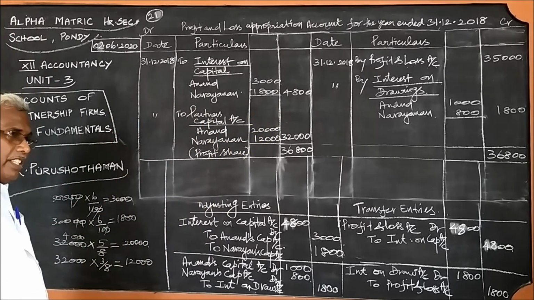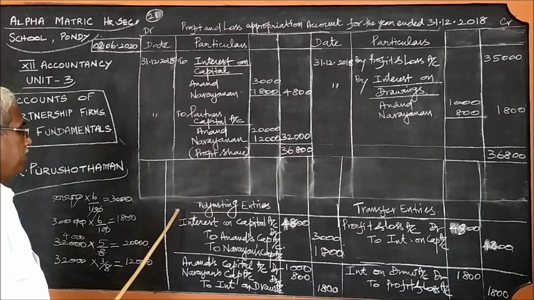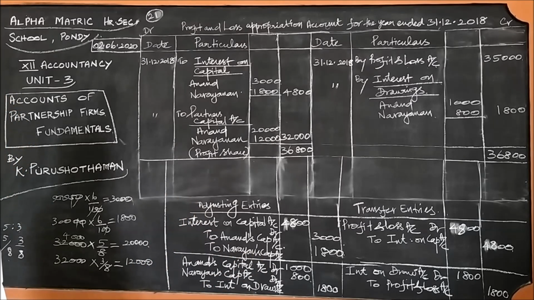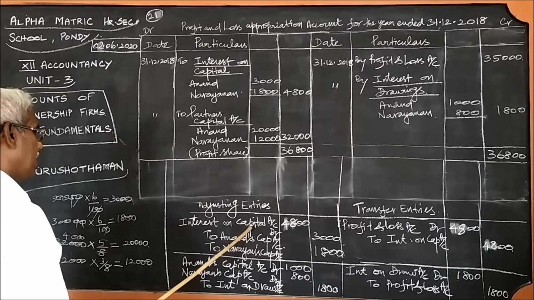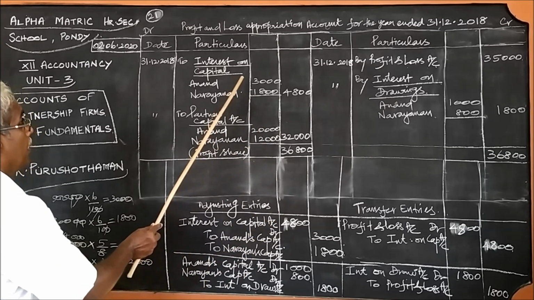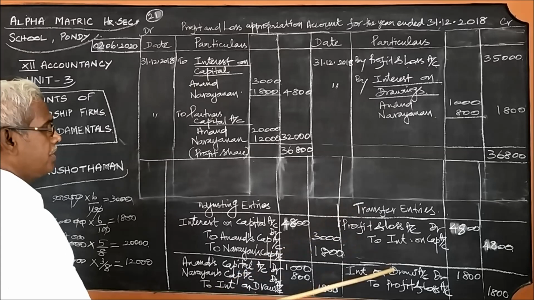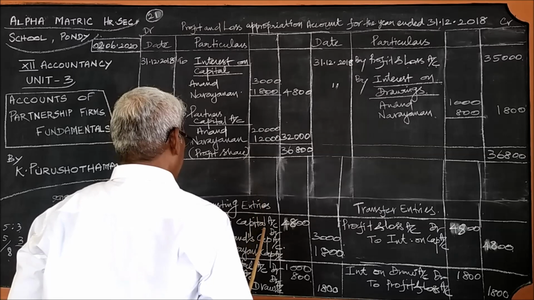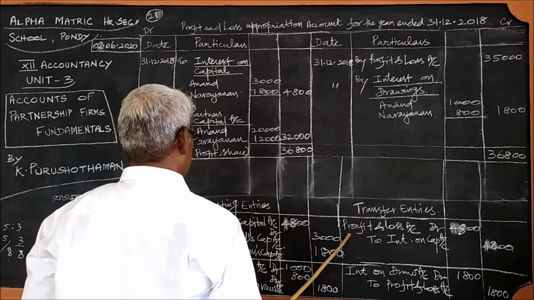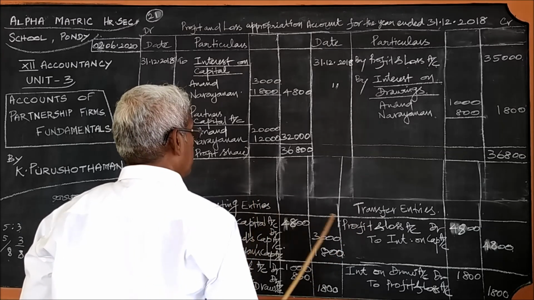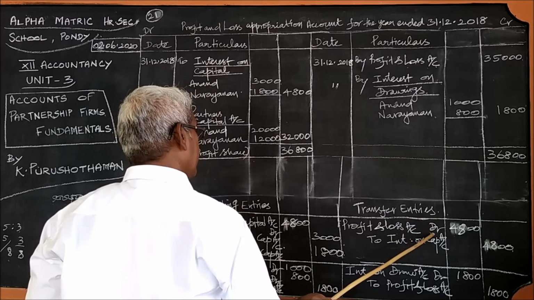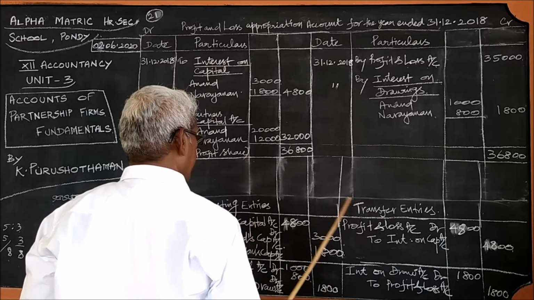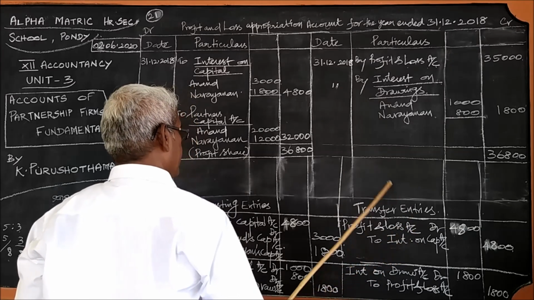For the first question, we go back, we attended the second one only. Pass necessary entries. Interest on capital we have studied in 11th standard itself. Interest on capital to capital accounts. That is, interest on capital to Anand's capital account and Narayanan's capital account. From this we have written it. And the transfer or closing entry is this: the interest on capital is transferred to profit and loss account. Since it is a loss to the business, profit and loss account is written on the debit side, and the interest on capital will appear on the credit side.